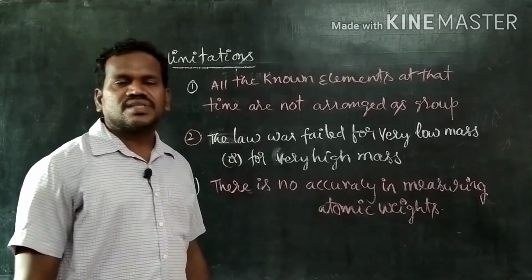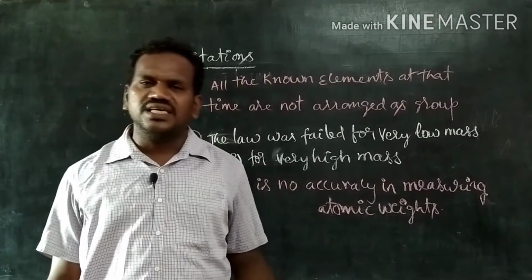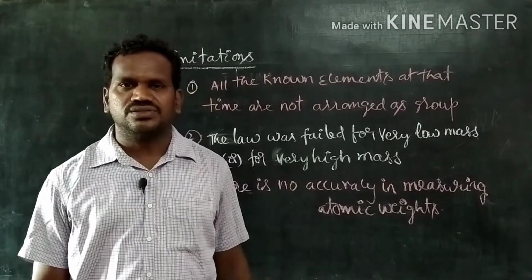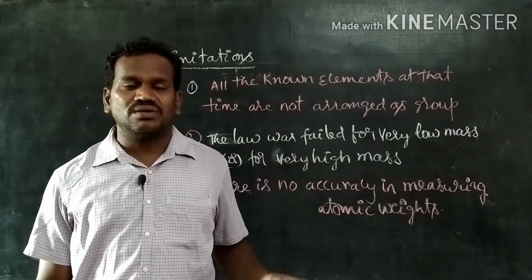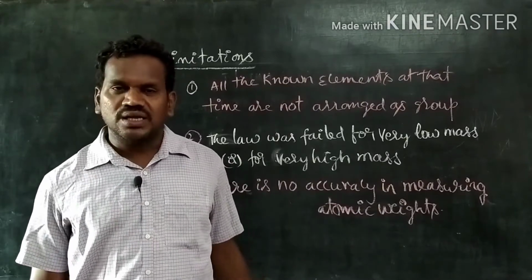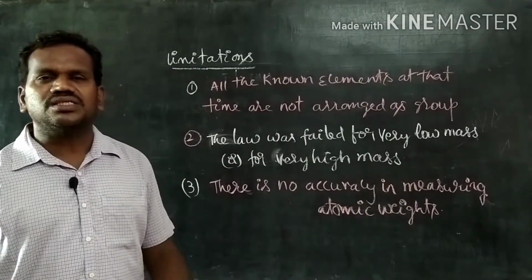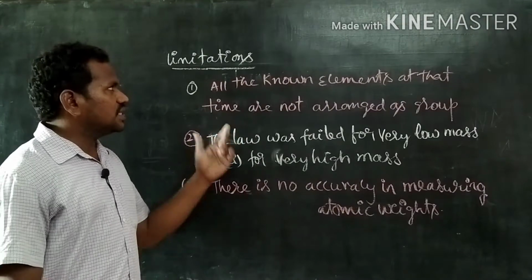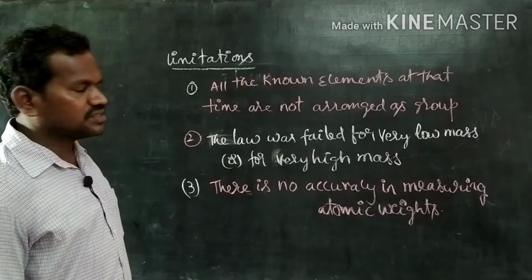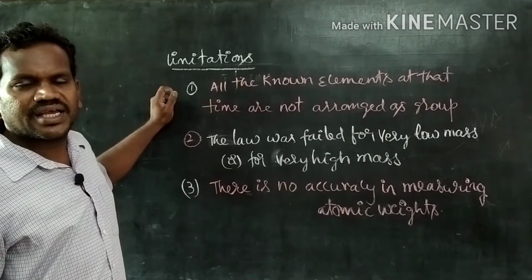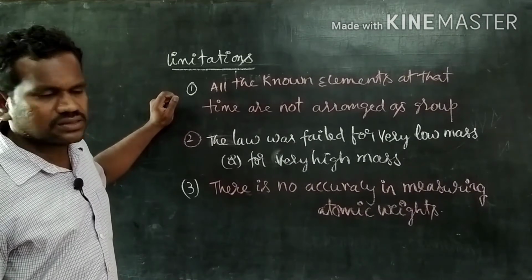As we already know, every theory has certain limitations. It's just a theory only. Why? Because there is no experimental proof. Mathematical proof is there, but there is no experimental proof. Now let us come to the limitations of Dobereiner's law of triads.